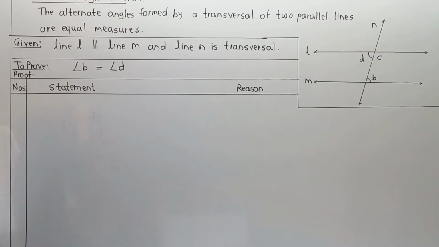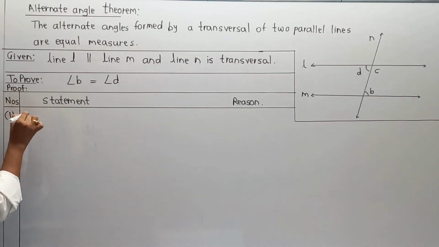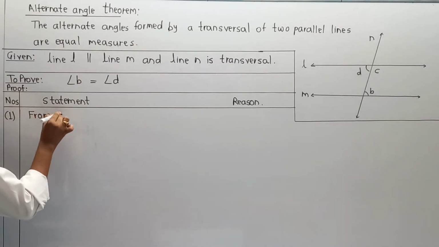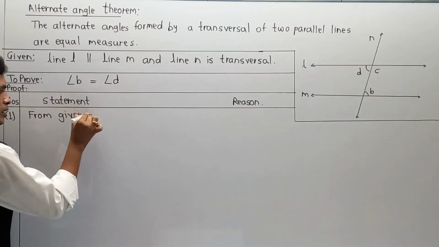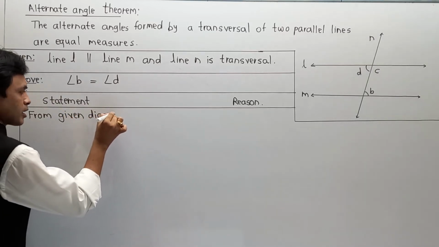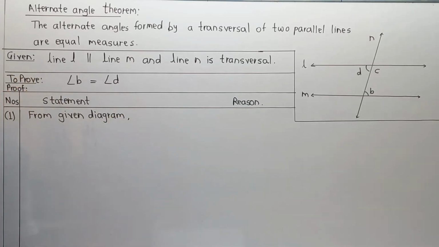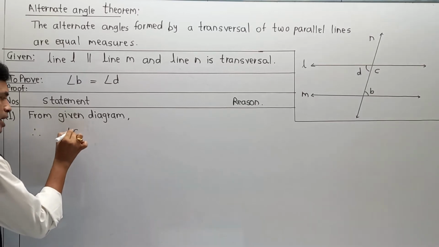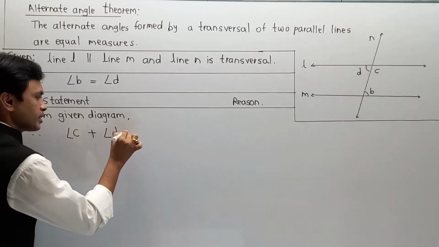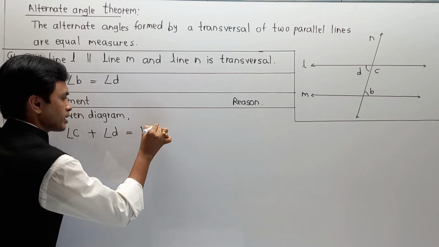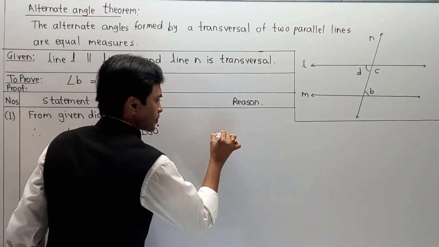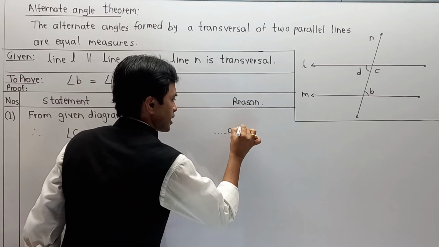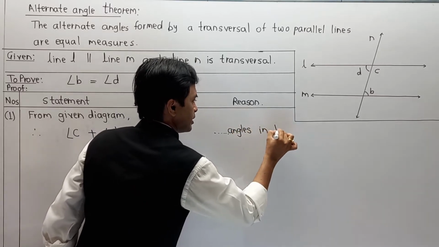So as per our first condition, from the given diagram, we know that angle C plus angle D is 180 degrees. Reason: angles in linear pair.